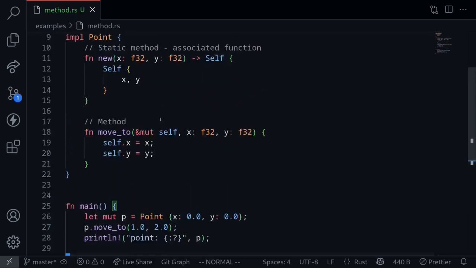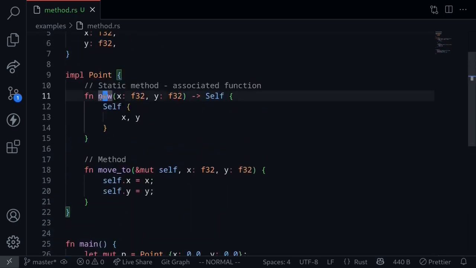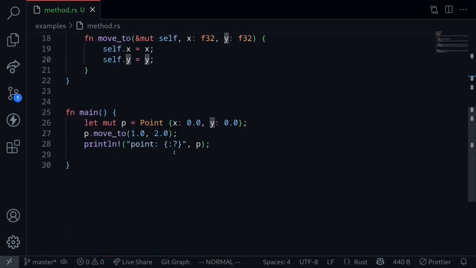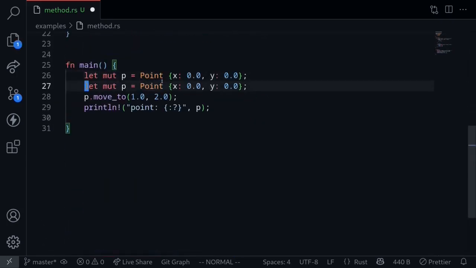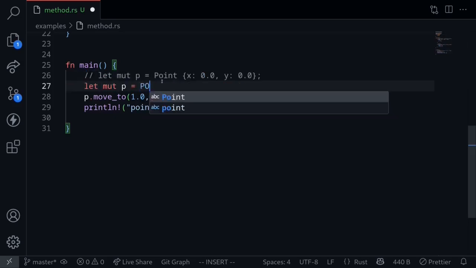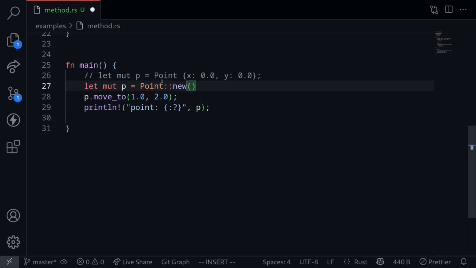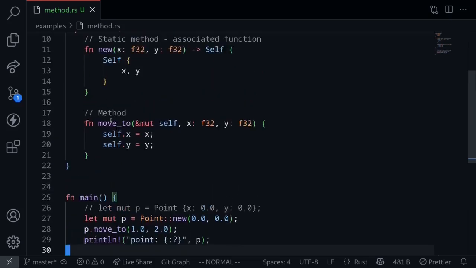Now let's look at an example of a static method. This function will create a new point with the x coordinate and the y coordinate. We can actually modify this example. Instead of directly creating a point, we can call Point::new, the function that we defined, and then for the x coordinate we pass in 0.0, and for the y coordinate we'll also pass in 0.0. The code over here and the code above does the same thing. So this is an example of a static method, and this is an example of a method.